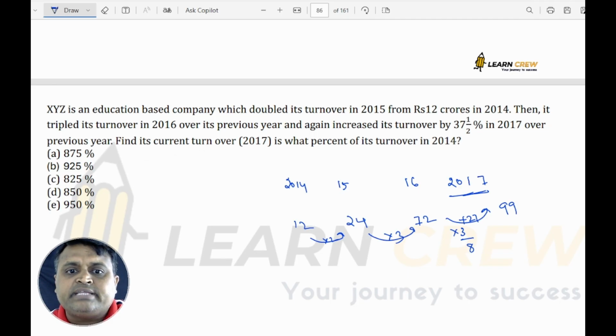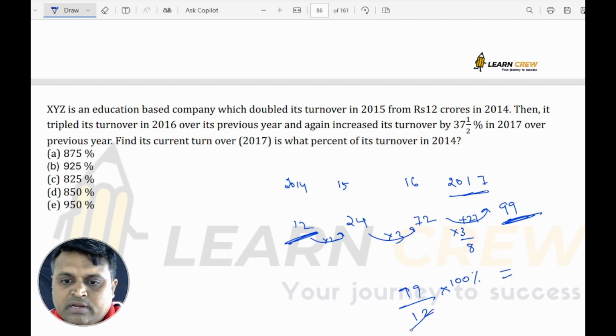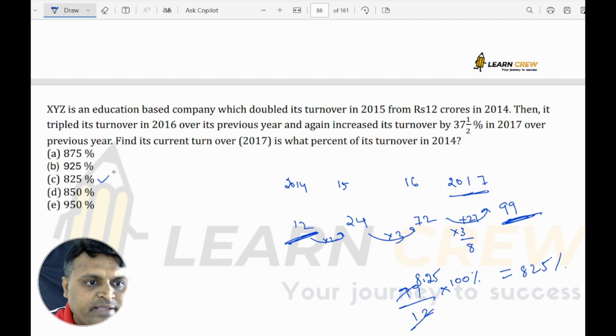So find its current turnover as what percentage of 2014. Current turnover is 99, 2014 is 12. 99 is what percentage of 12? So if you see here, what is the answer? 12 8s are 96, and the remaining 3 means 0.25. So 825%. Option C is correct.